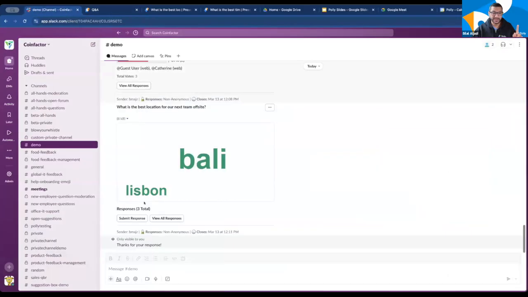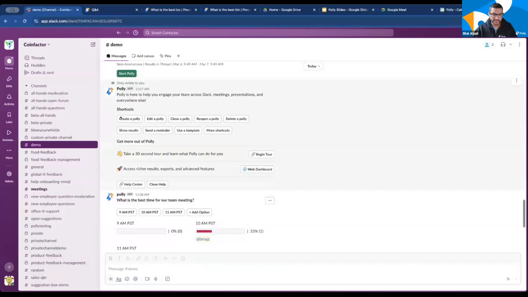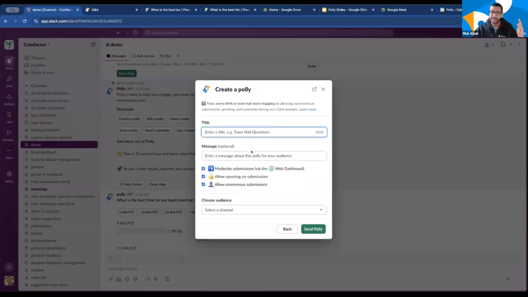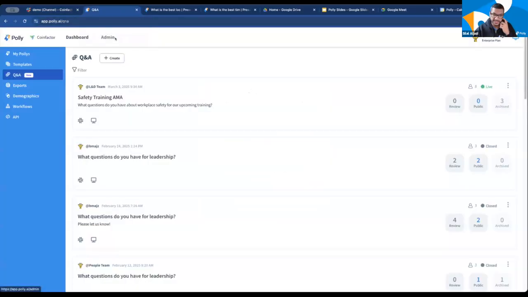But I will note, if you come back to the Poly authoring experience in Slack, you can now author Q&As directly in Slack if you want a really quick experience. So this is a new addition as well. I do prefer going into the web application for more detailed use cases, and some of the advanced features that I'm going to show you are only available in the web application. So it's this balance that we always strike between making it quick and easy in Slack versus having the depth available at your fingertips in our web application.